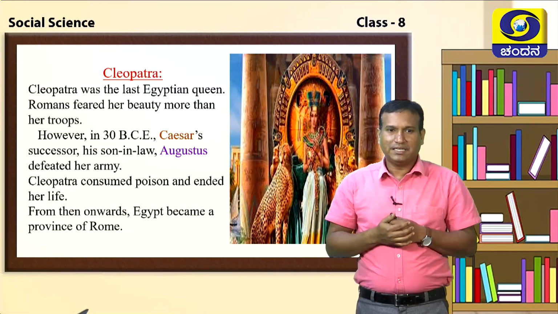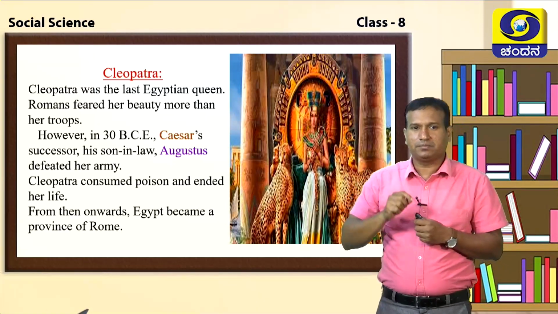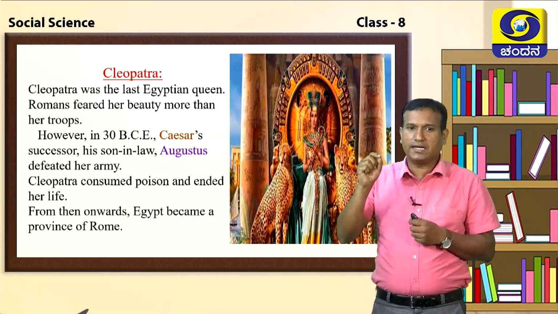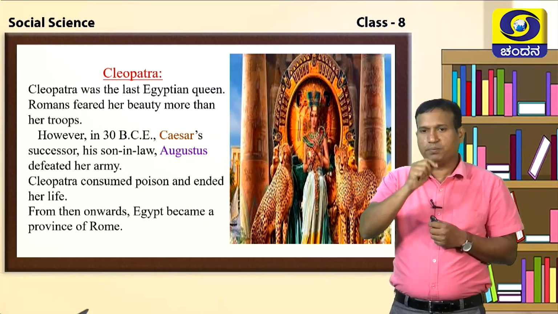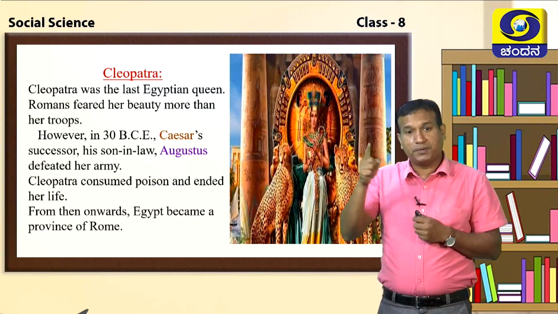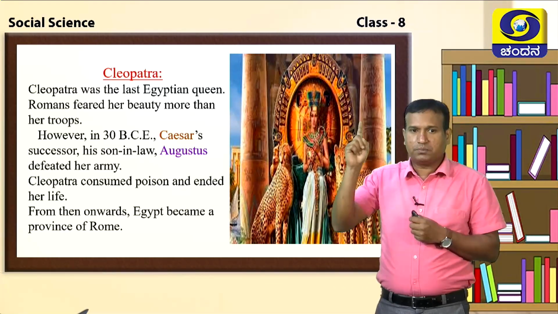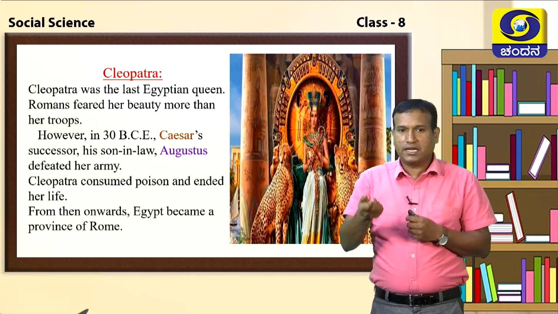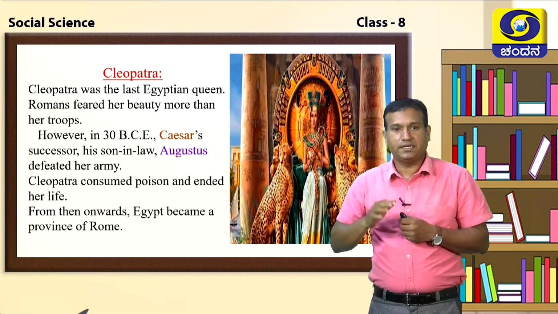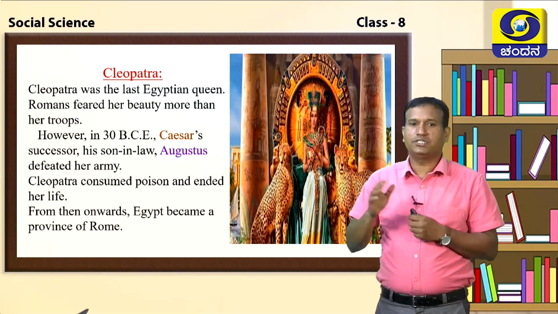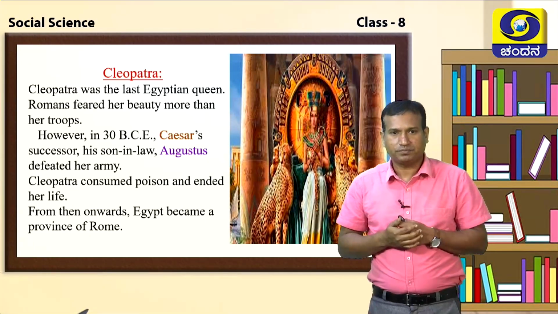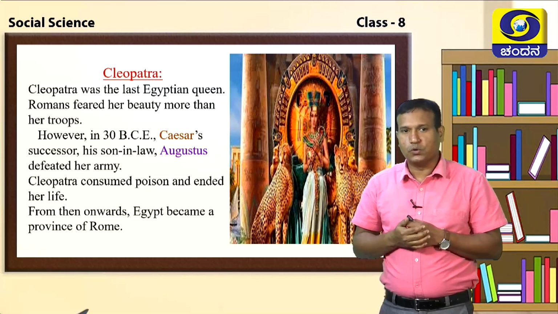However, in 30 BCE, Caesar's successor, the son-in-law of Caesar, whom we call Augustus Caesar, defeated Cleopatra. After he defeated Cleopatra, he was taking her to prison. On the way to prison, Cleopatra consumed poison and ended her life. She committed suicide. From then onwards, Egypt was part and parcel of the Roman Empire. Who started to rule Egypt now? Rome.